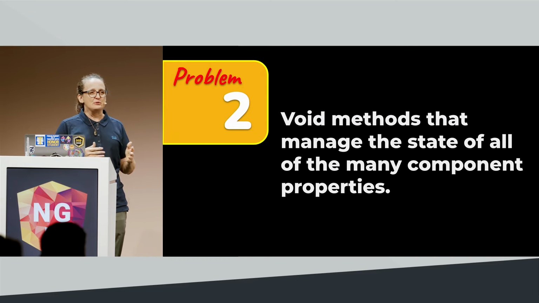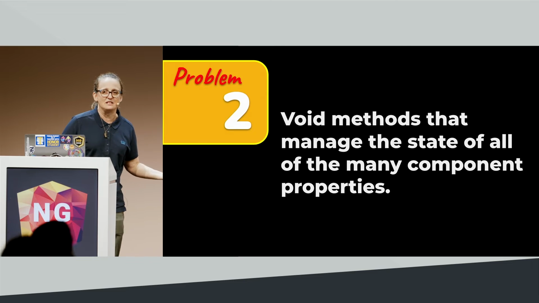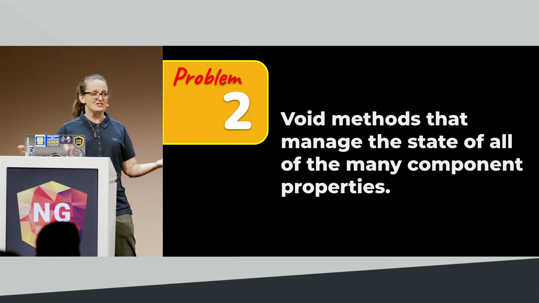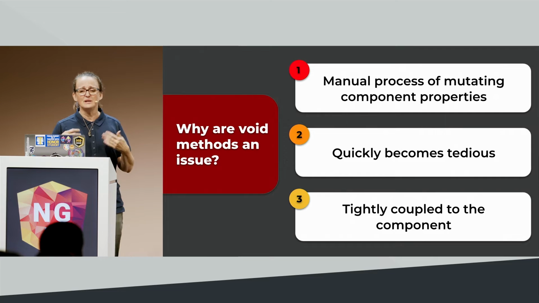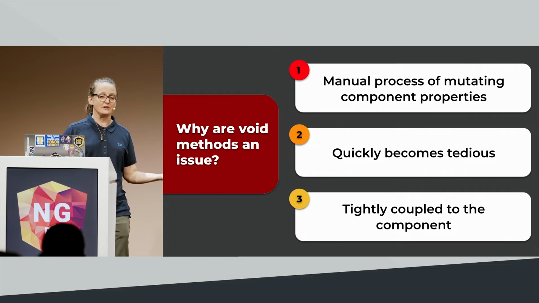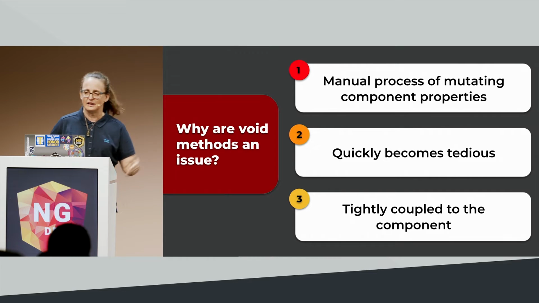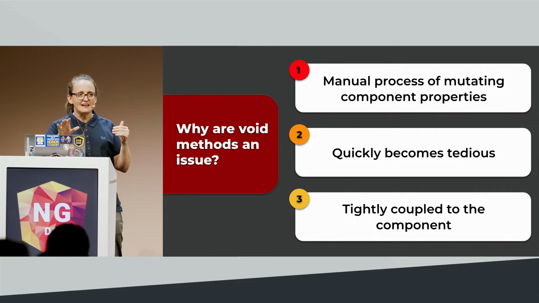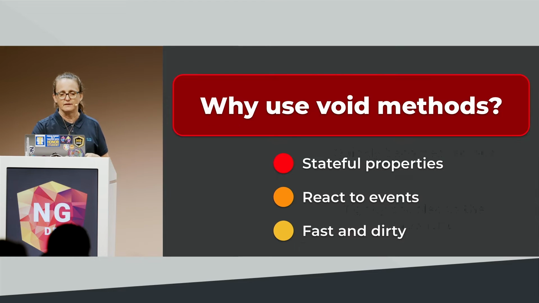So problem number 2, we've got our void methods that manage the state of all of the many component properties, because when you declare all of your state in component properties, you've got to change that state somehow. And so we tend to do that in void methods, right? So this is, again, a very manual process of mutating these component properties that becomes quickly tedious. You're going to notice a pattern here, right? These void methods are very tightly coupled to your component, because they don't take anything in, and they don't put anything out. They simply mutate component properties inside of them.